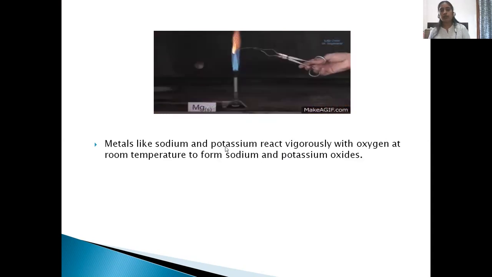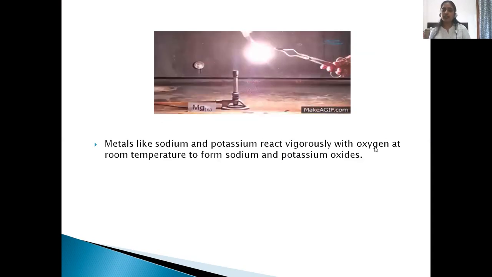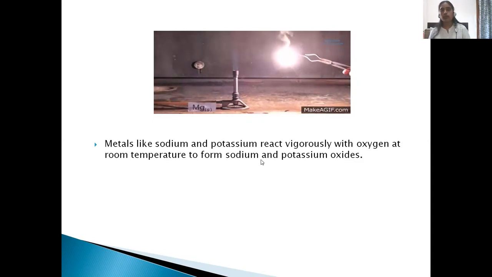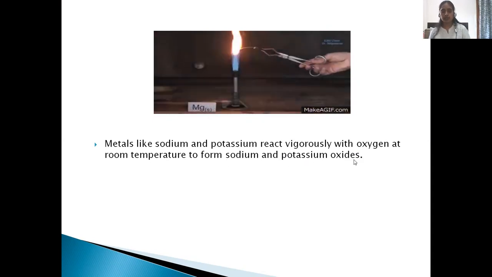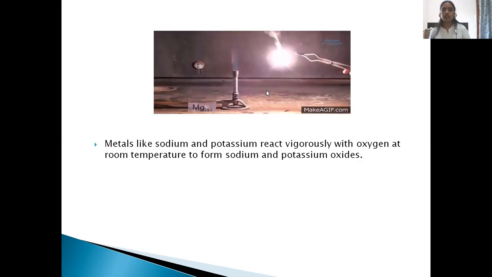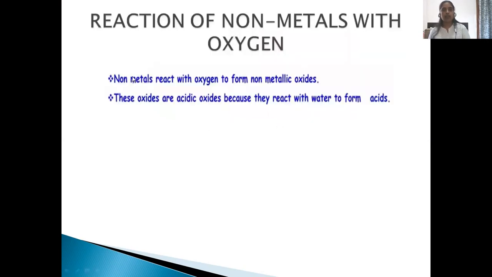Metals like sodium and potassium react vigorously with oxygen at room temperature to form sodium and potassium oxides. This is about the reaction of metals with oxygen. Let us see the reaction of non-metals with oxygen.